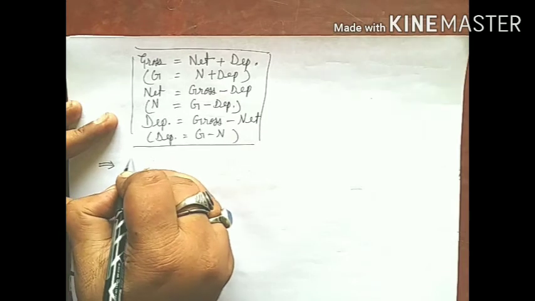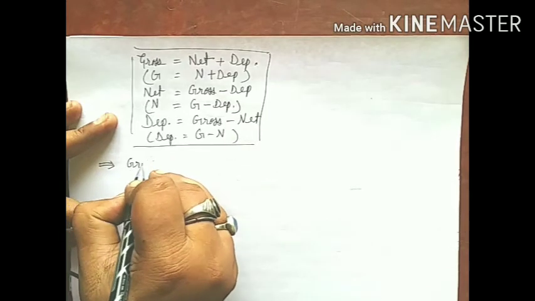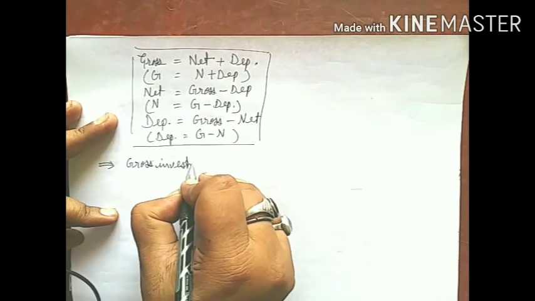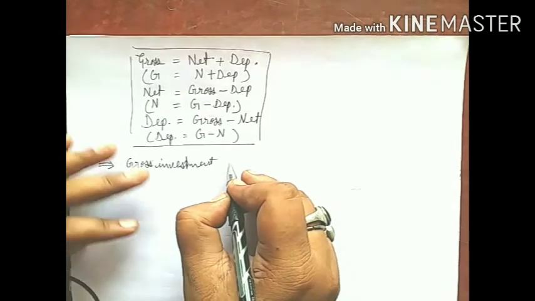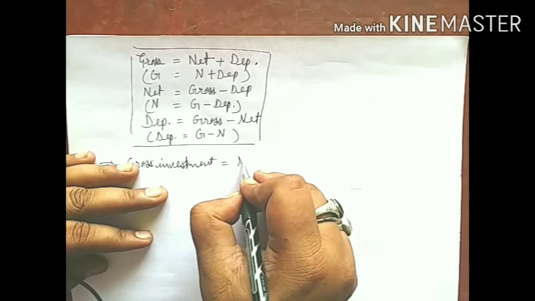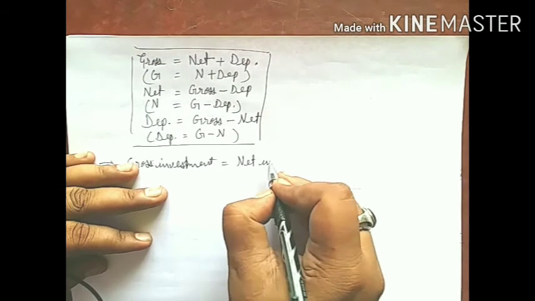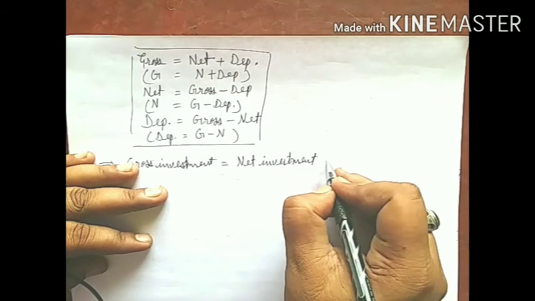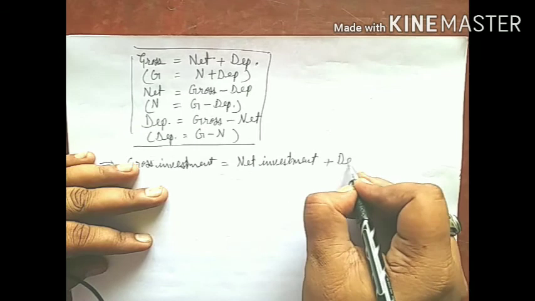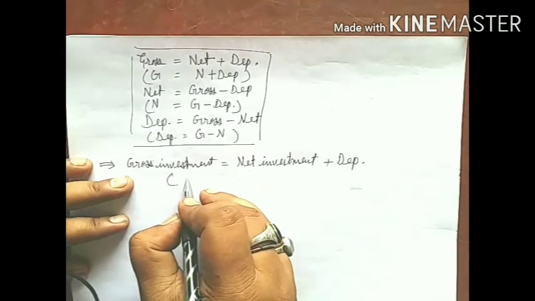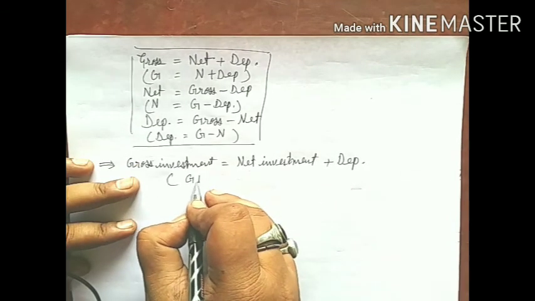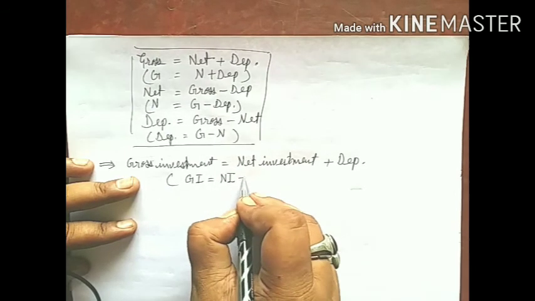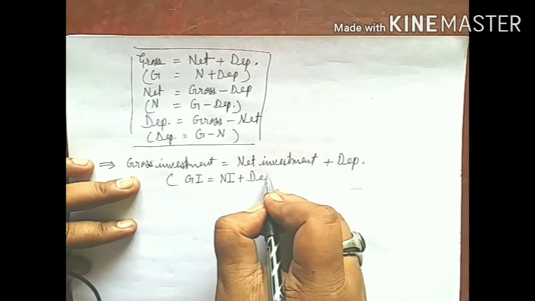First, gross investment is equal to net investment plus depreciation. Means GI is equal to NI plus depreciation.